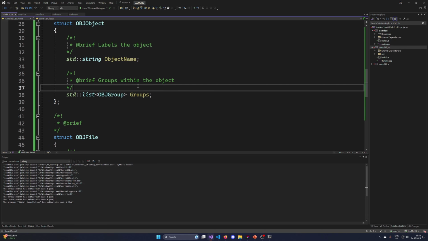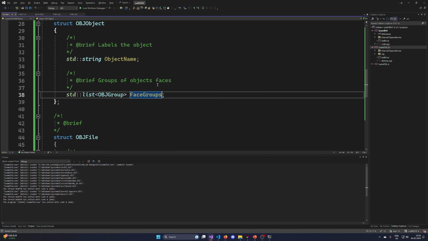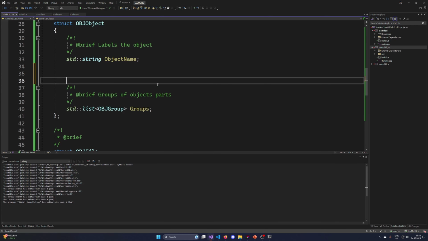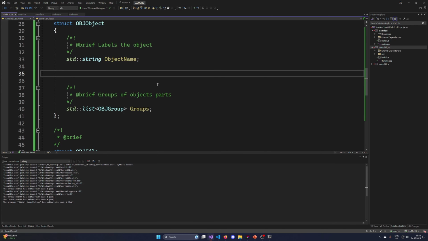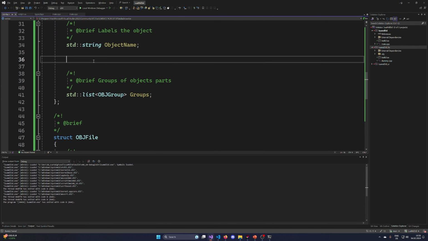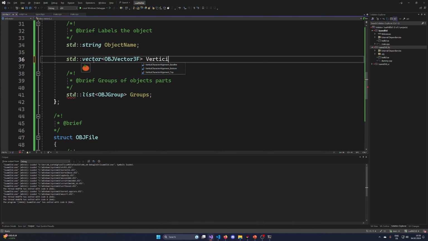Okay, so an object now has groups, and I want to call them face groups. Groups of object parts. And in here, we're now going to have a certain set of lists. And for these, I'm going to use a vector, because I don't need a linked list for these. A vector is more beneficial. Let's use a vector of obj vector 3f for the vertices.